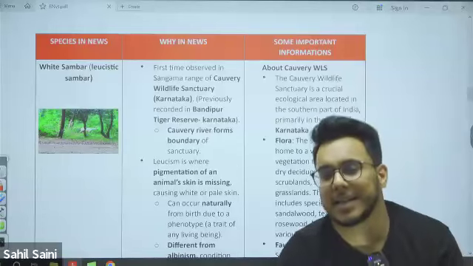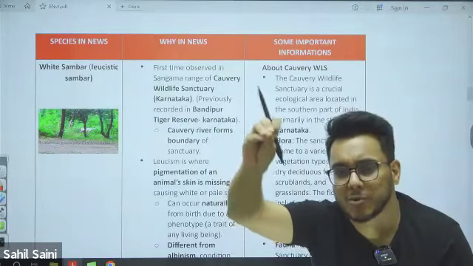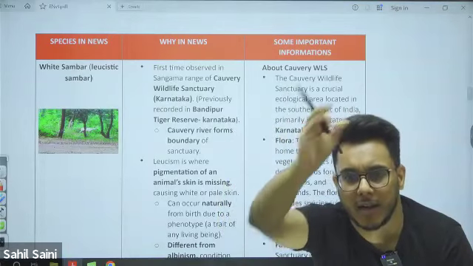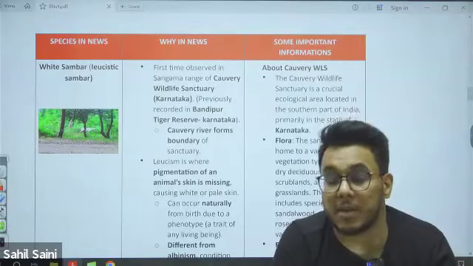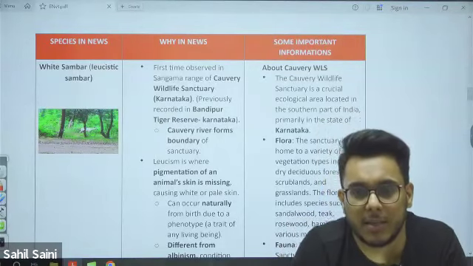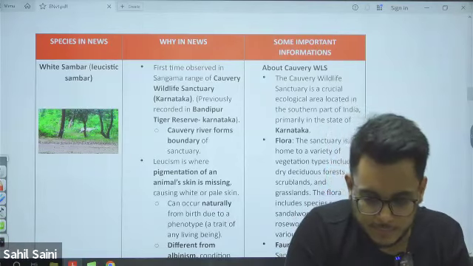Now, tell me protected areas which are part of biosphere reserves in the state of Karnataka. Protected areas that are part of the Nilgiri Biosphere Reserve in Karnataka.